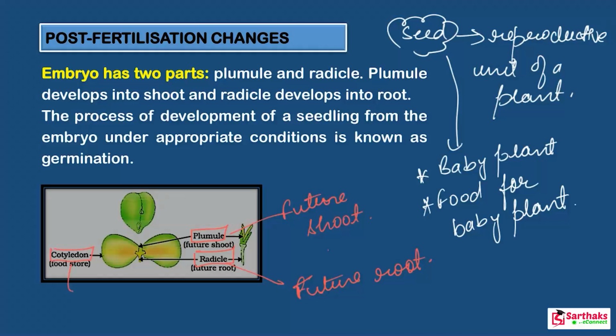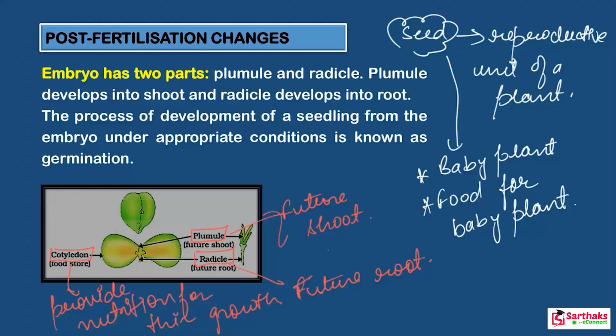What is the role of the cotyledon? It provides nutrition for their growth. Got it? Clear? So basically this is the baby plant, and it forms the whole plant. They form the shoot, they form the root, and the cotyledon provides nutrition for their growth. The whole process is known as germination.